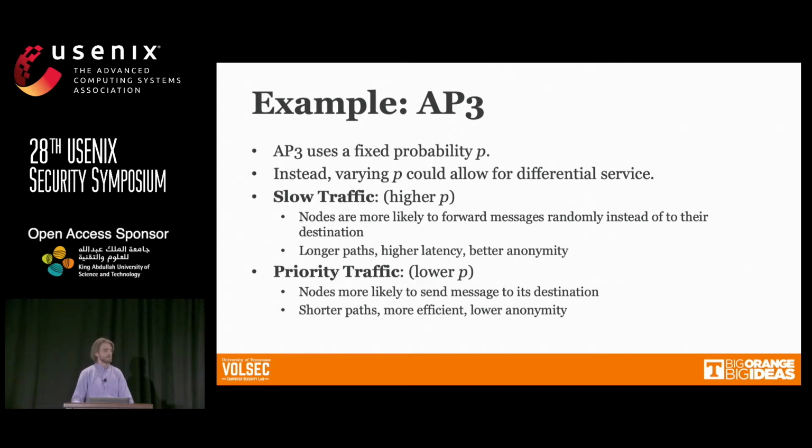So in our example, we say that you could have slow traffic that uses a higher probability of mixing, meaning that you get longer path lengths, but also higher latency and better anonymity. On the other hand, we have priority traffic that is the opposite. It has shorter paths, it gets there faster, but because the mixing probability is lower, nodes that observe the message can narrow down the sender more easily.